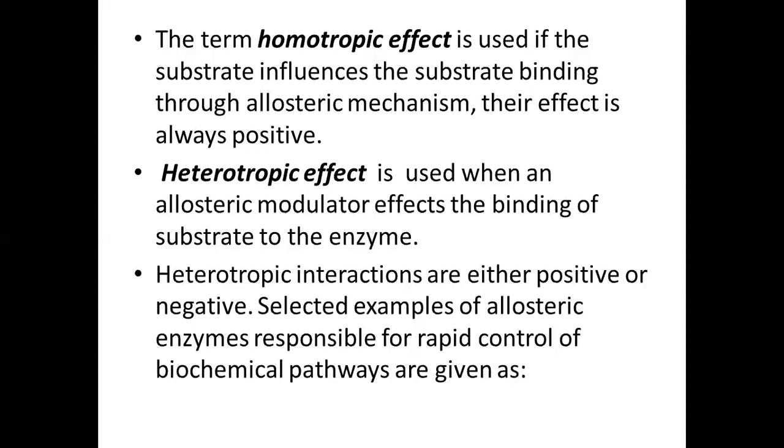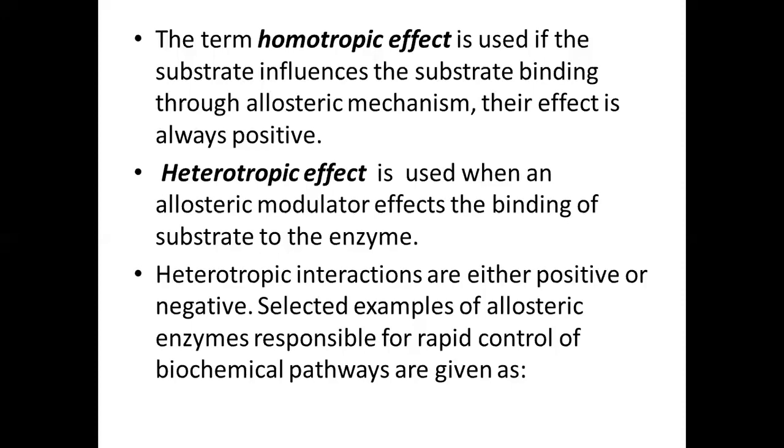Heterotropic is when there are two dissimilar things affecting the binding of the substrate to the allosteric enzyme. The heterotropic effect is used when an allosteric modulator affects the binding of the substrate to the enzyme.